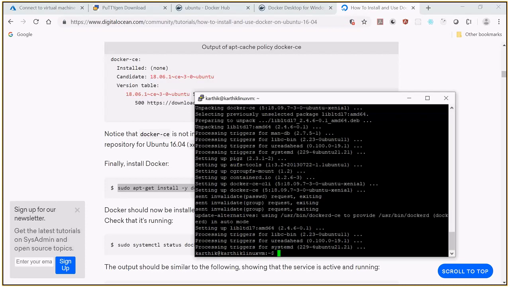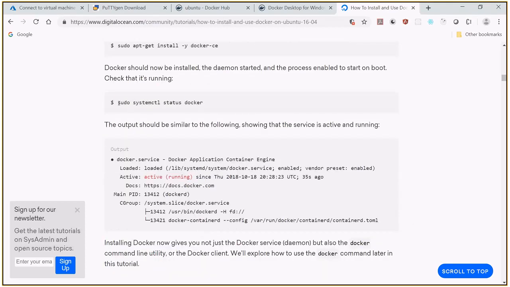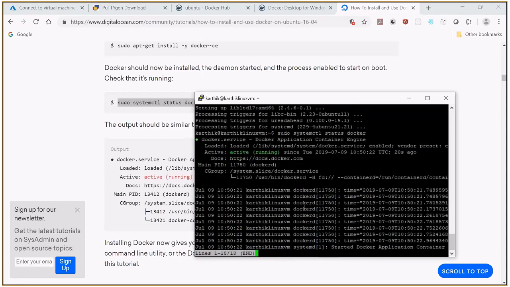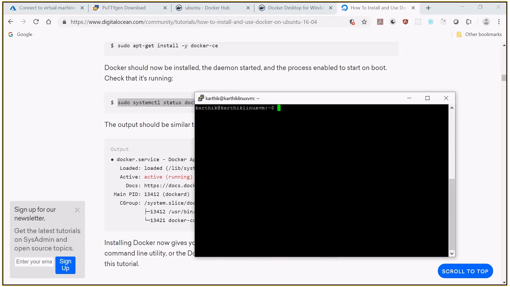So okay, now Docker has been installed. They are saying that please use this command, so let me just use this command. Enter. Yes. So we are getting this docker.service container engine. Everything is loaded. Then Control C to stop and clear the screen. So now Docker has been successfully installed.